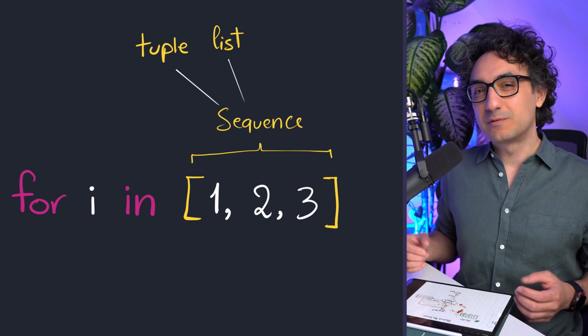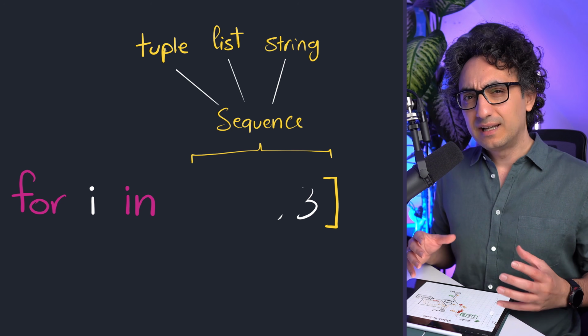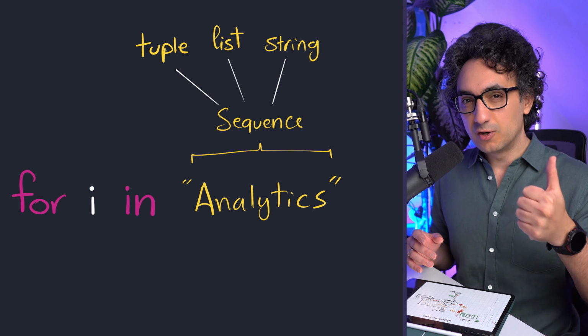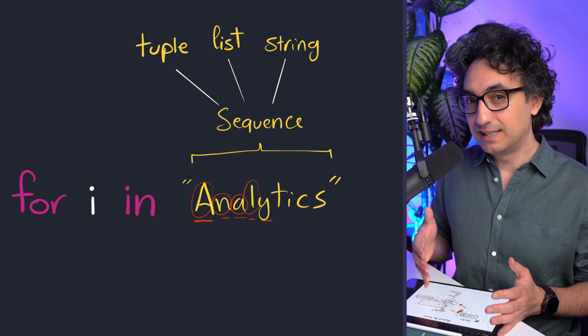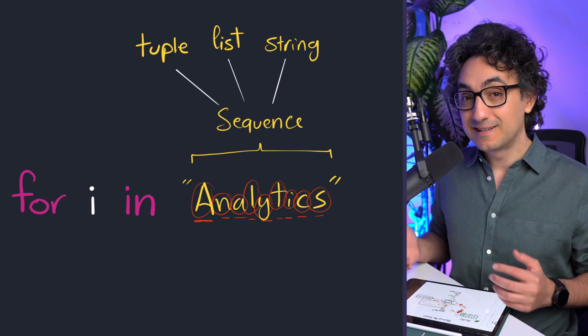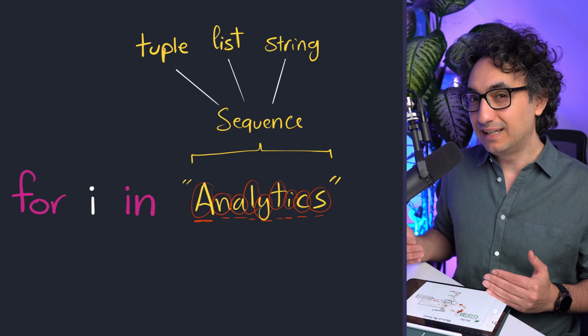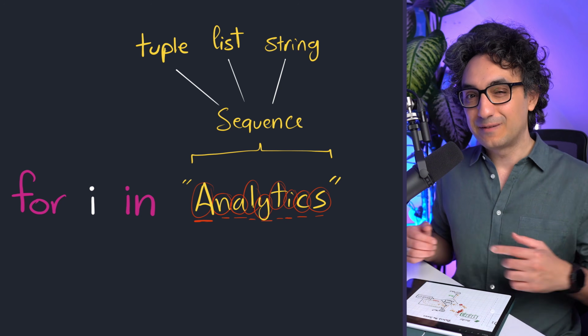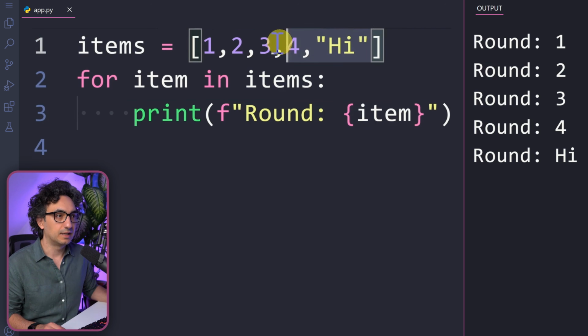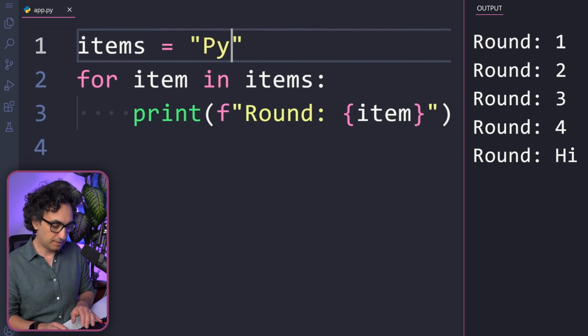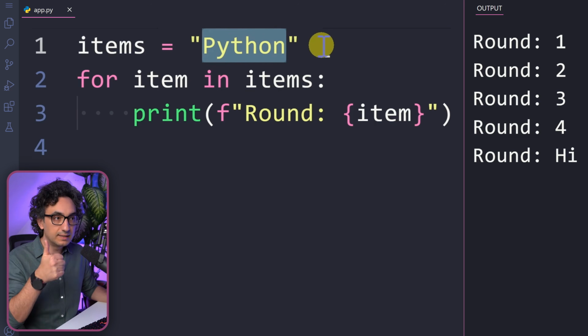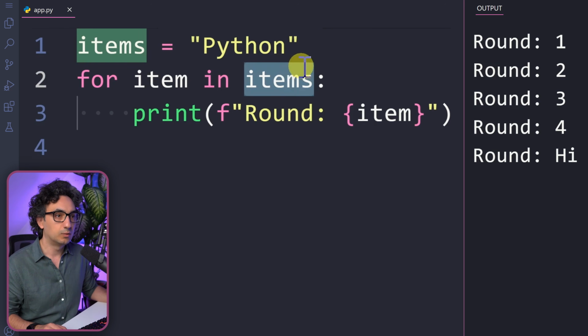Okay, the next one that we could use is a string. A string value might look like one value, but actually it is a sequence of letters. Each character, each letter, is actually one value. That means we can iterate through a string value. Let's try this out. I'm going to remove the whole thing over here. Let's have a value like Python. This time we have one string value and we're going to iterate over it.